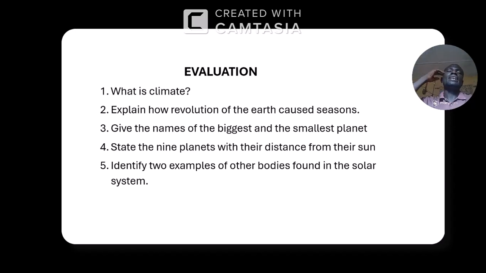So that is why the distance from the sun determines the amount of solar energy, the heat, the light, the warmth that you are going to receive. And that is what causes the variation that brought about the seasons: winter, autumn, spring, and summer.